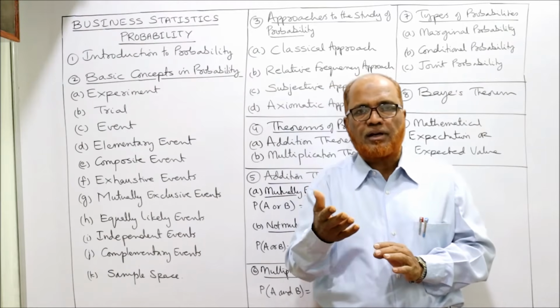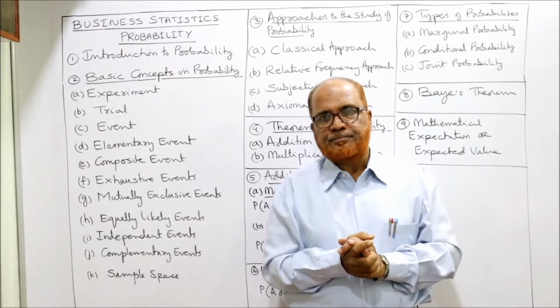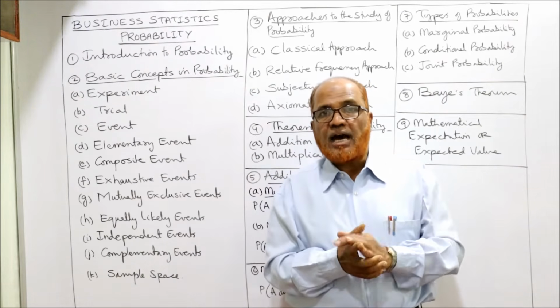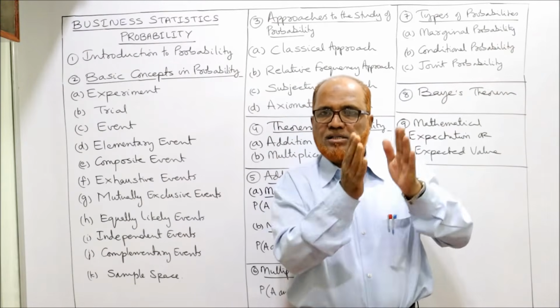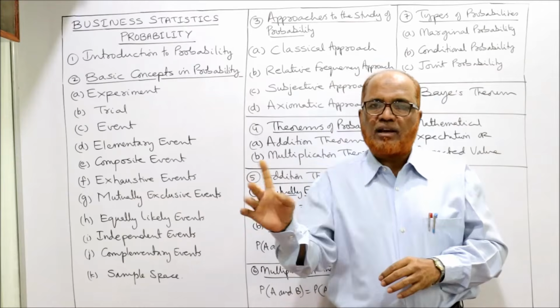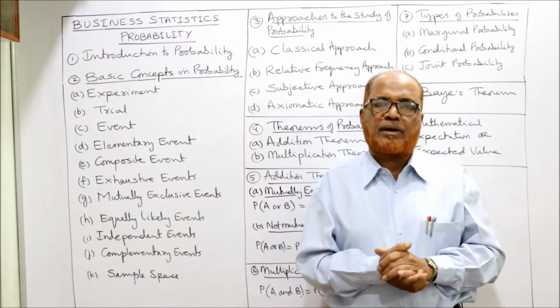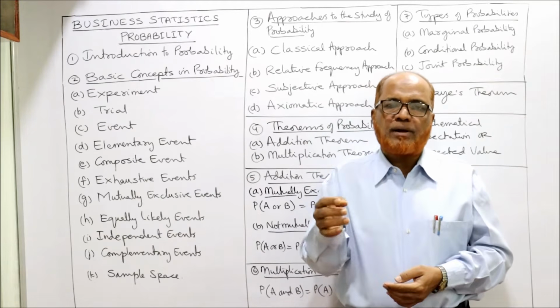So we give the probability a numerical value. The numerical value will range from 0 to 1. It will never exceed 1 and it will never be less than 0. Always the probability will range from 0 to 1. Probability 0 means the event is never going to happen. That event is not at all going to happen. Example, when you throw the die.